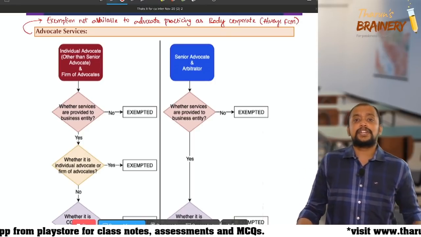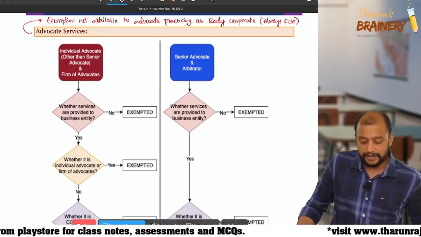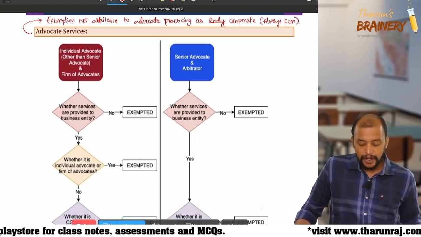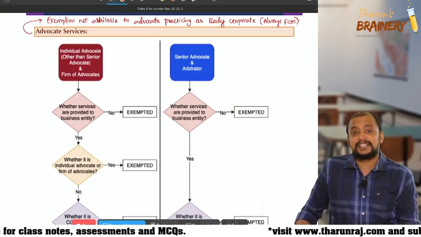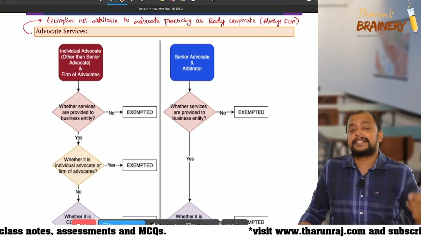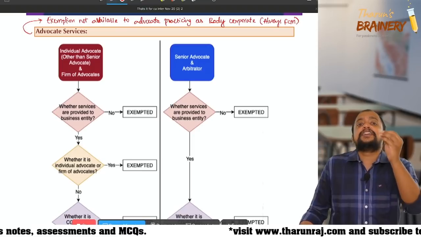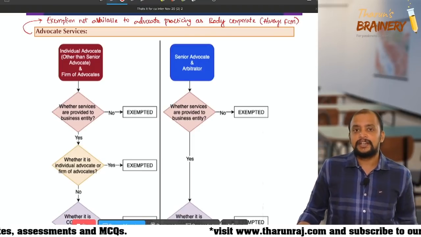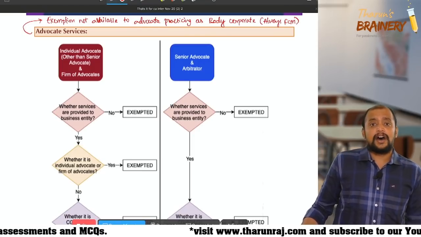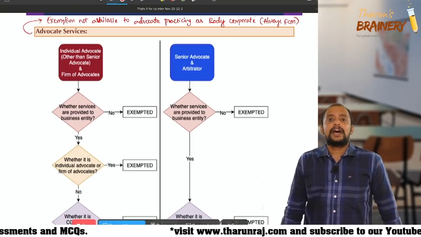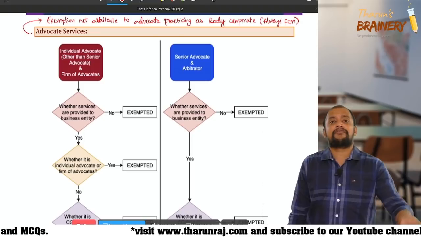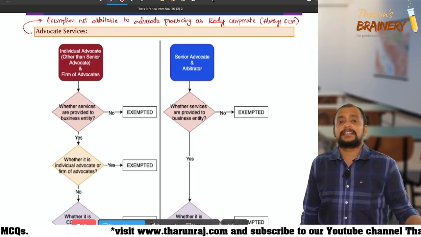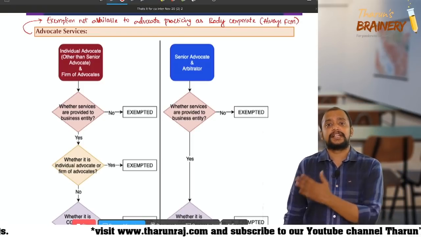If an individual advocate other than senior advocate, or a firm of advocates, provides services to other than a business entity, it is exempted. Who is other than a business entity? An individual, that is exempted. Services provided to a normal individual for personal purpose are to other than a business entity, therefore exempted.